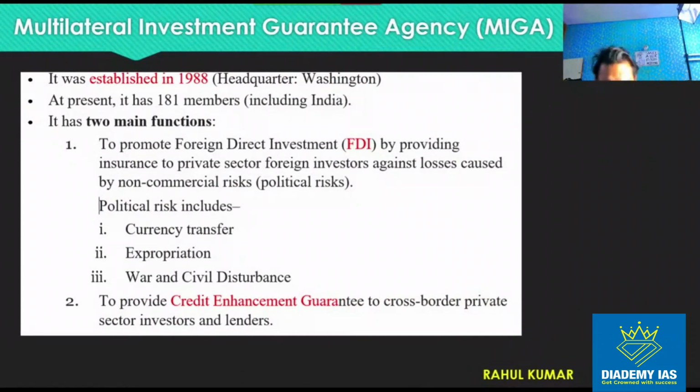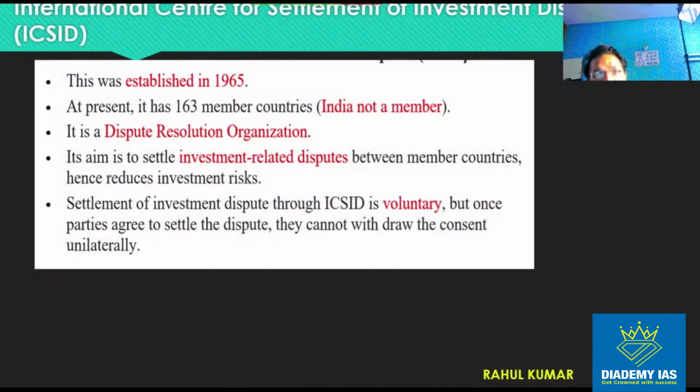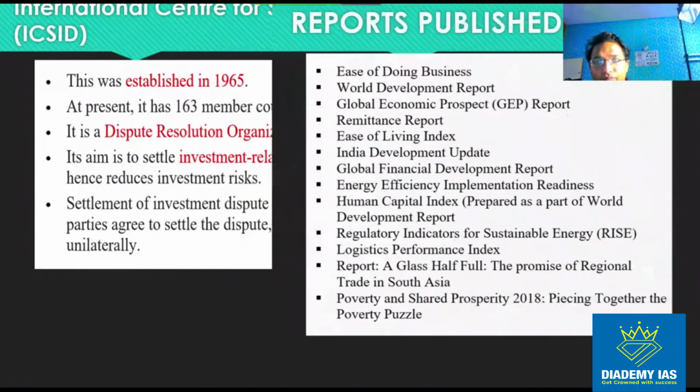Then MIGA promotes FDI. It provides the guarantee for FDI. So if a country wants to invest in some other country, it can give the guarantee, right? Then this investment dispute settlement body, India is not a member of this. India is not a member of this.